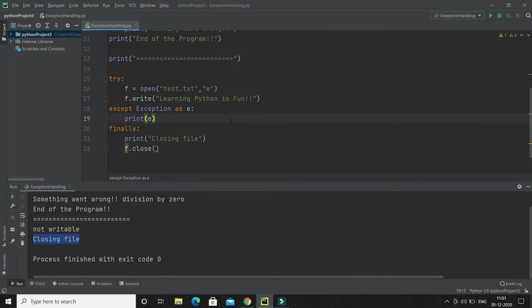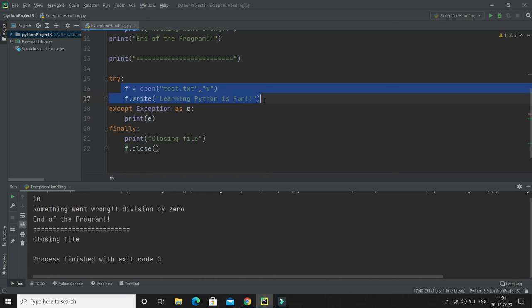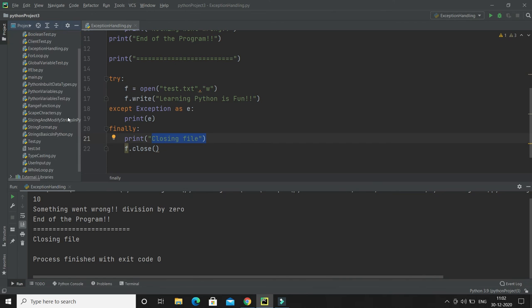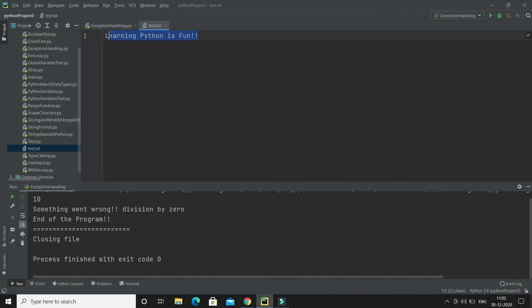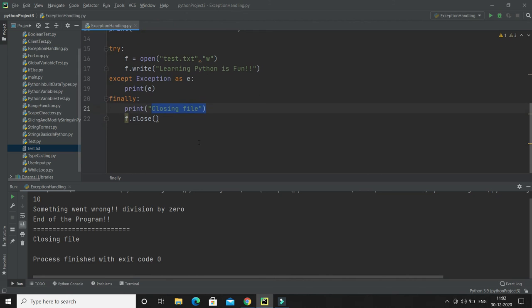Now let me run this program. Here you can see no exception, and it says closing file, that means this file has been created. If I go over here, you can see test.txt, and here you can see the content has been written, right? So the finally block is always used to close any object or resources, right?